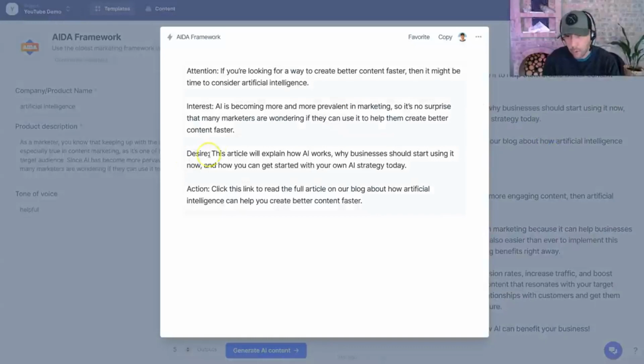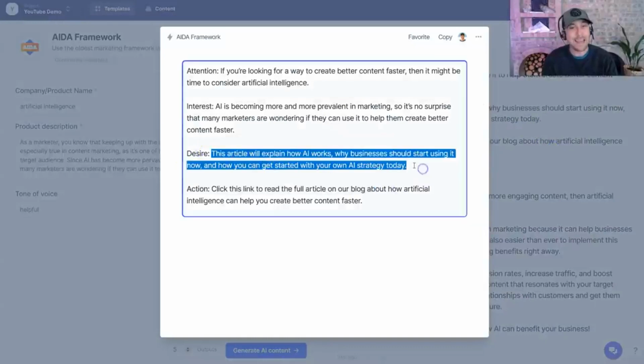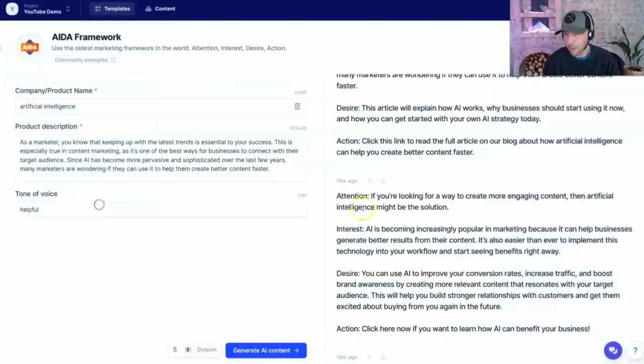main bullet points right here from this kind of AIDA framework. And if you build all of your content off of AIDA, you're going to be a more persuasive marketer, right? So just following the structure that's put here. And this also would then work as marketing content. So this would be a Facebook post. This is a post here on YouTube. These are the types of things. This is in the LinkedIn to link people back to my long form blog post.